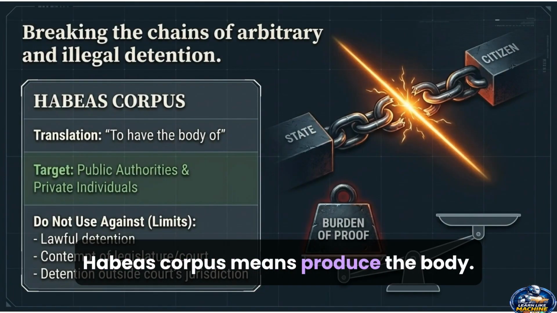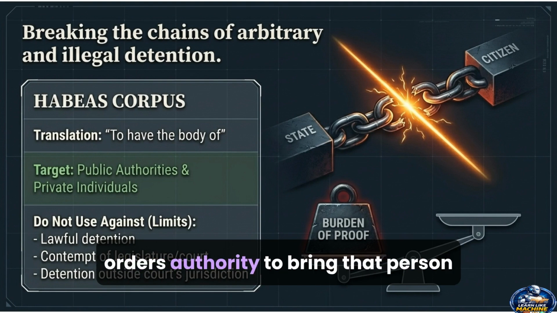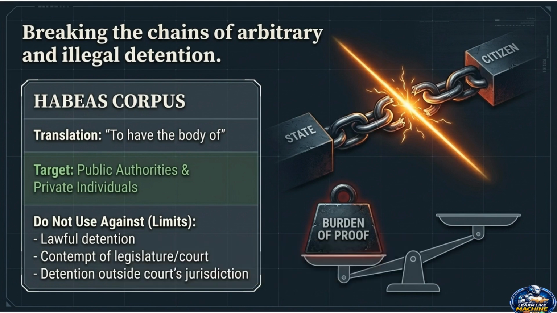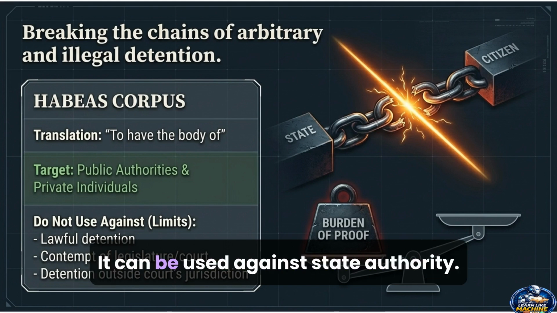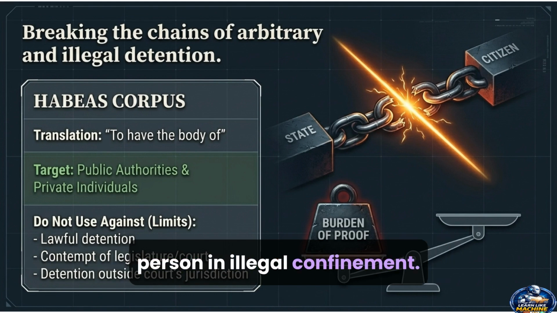Habeas corpus means produce the body. If any person is illegally detained, the court orders the authority to bring that person before the court. The authority must justify the detention. It can be used against police. It can be used against state authority. It can also be used against a private person in illegal confinement.